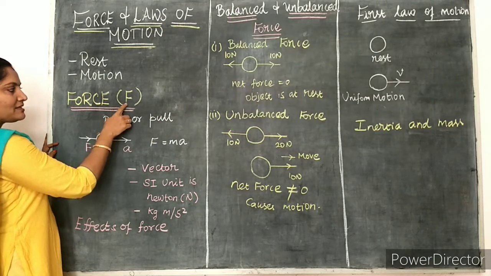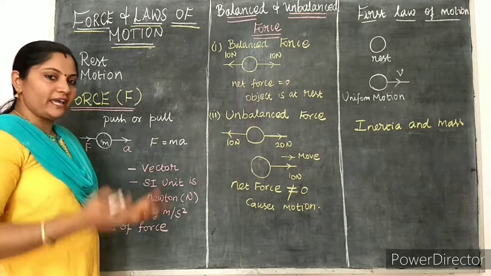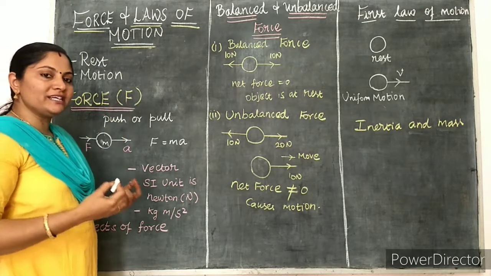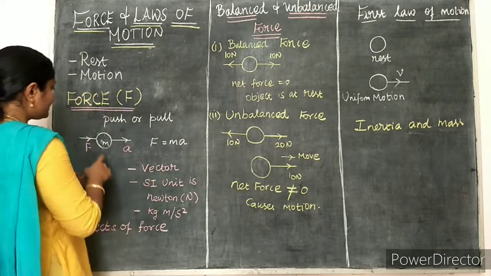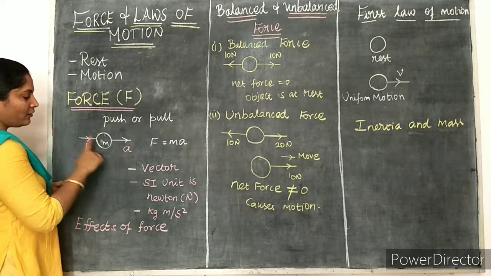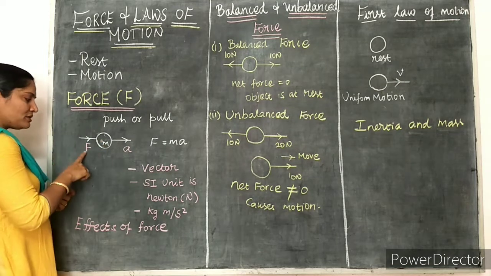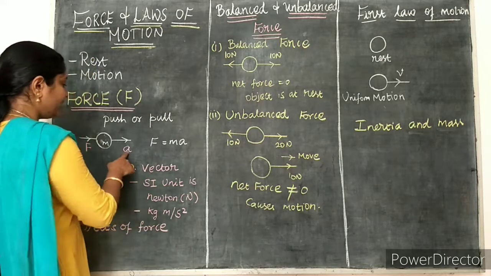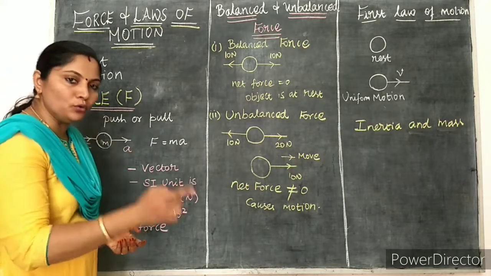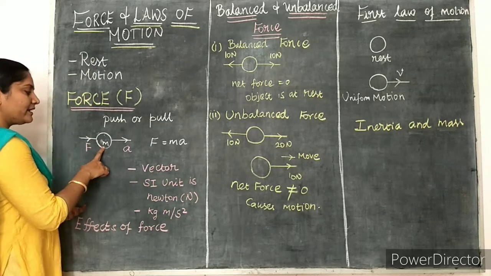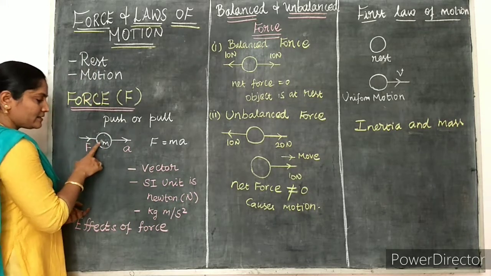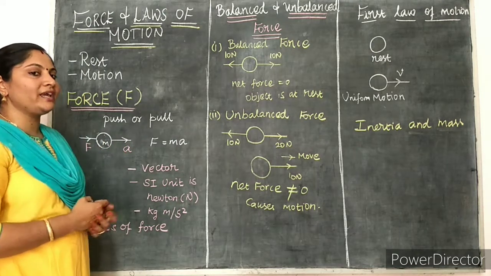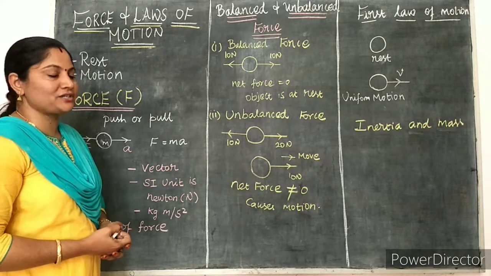See here, force is denoted by the letter F. Capital F is the letter we use to denote the quantity force. If we consider an object of mass m, the force F acting on that object causes an acceleration a, due to which the body will move. So the object experiences an acceleration a and moves in a particular direction.